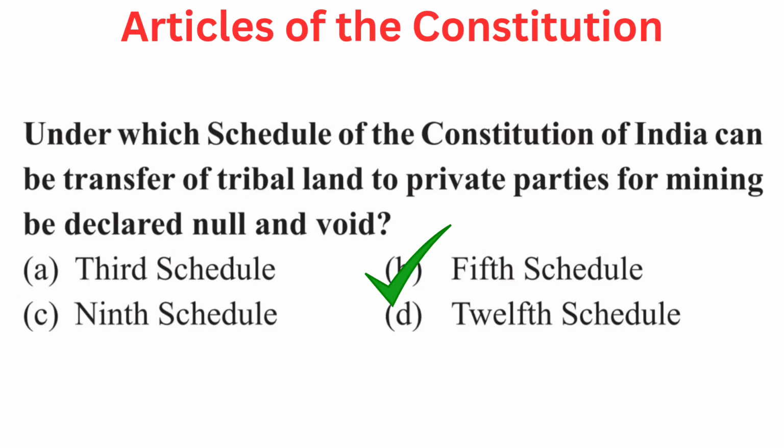Your question is, under which schedule of the Constitution of India can be transfer of tribal land to private parties for mining be declared null and void? Your options are A 3rd schedule, B 5th schedule, C 9th schedule, or D 12th schedule. Right answer is B 5th schedule.